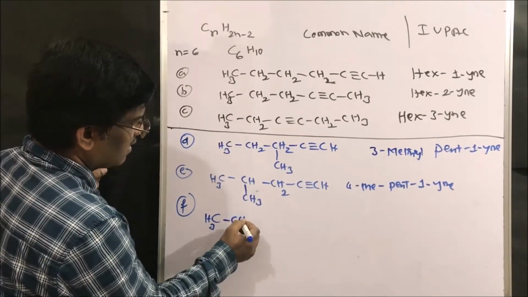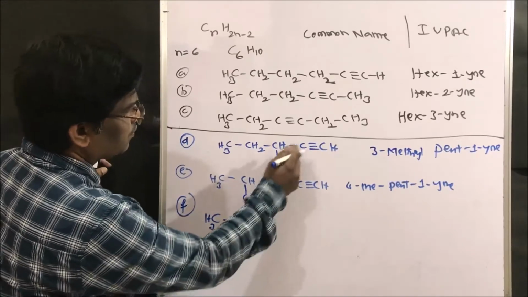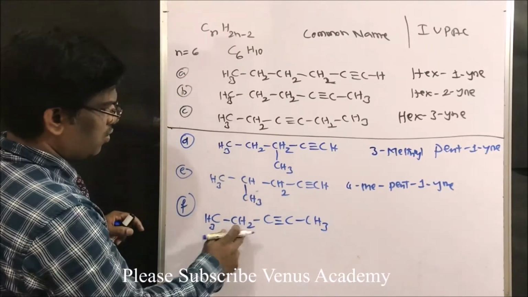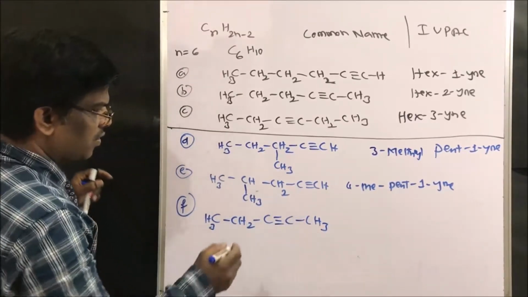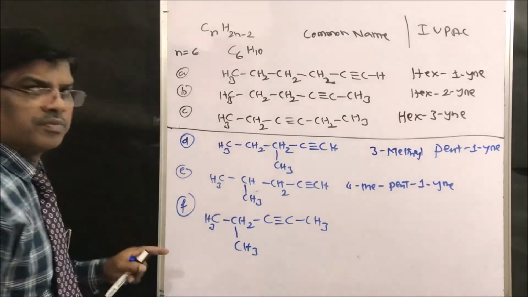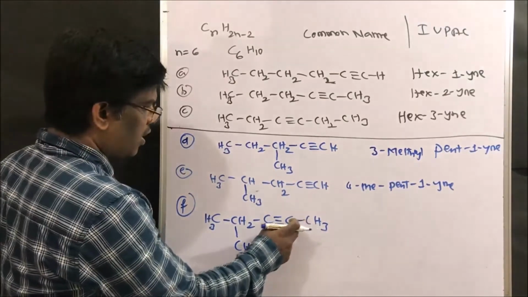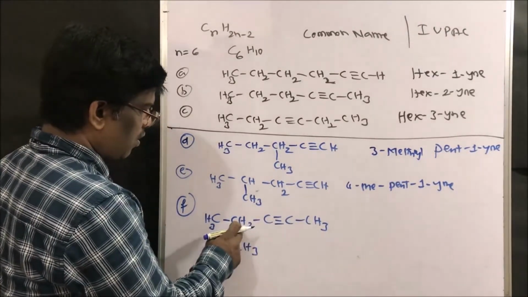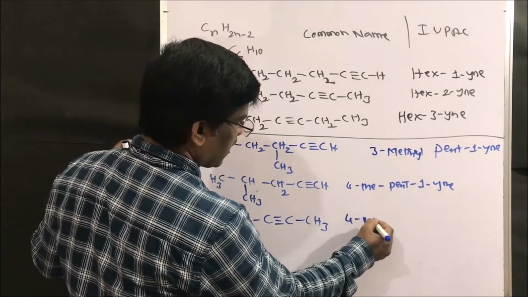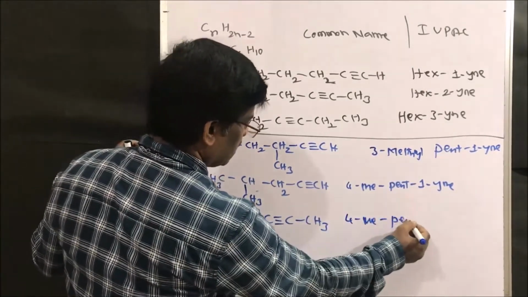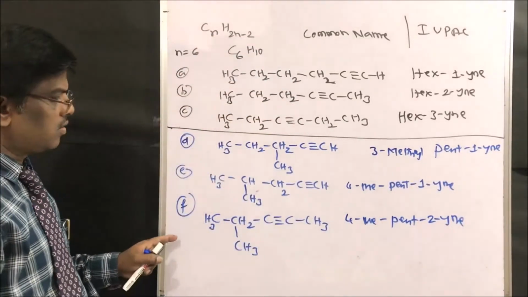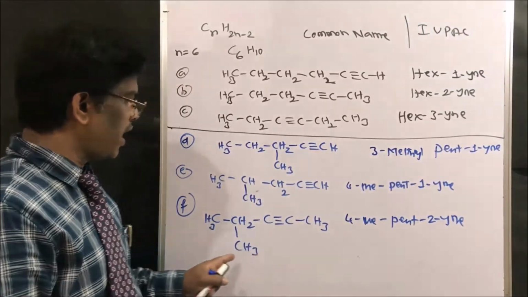CH3, CH2, triple bond, CH3, 1, 2, 3, 4, 5. So let us write here a methyl group. So what is going to happen? 1, 2, 3, 4, right? So 4-methyl pent-2-yne, isn't it? So 4-methyl pent-2-yne.